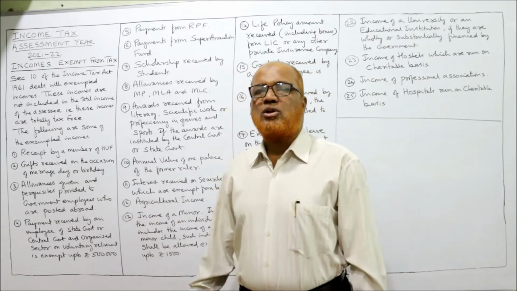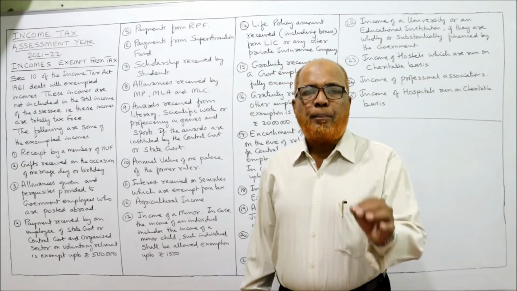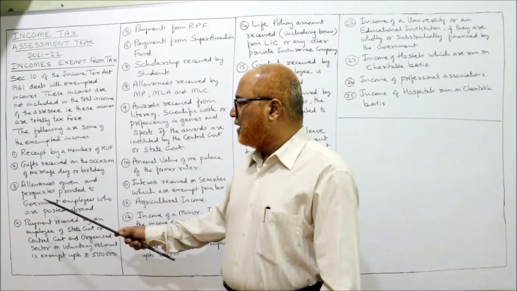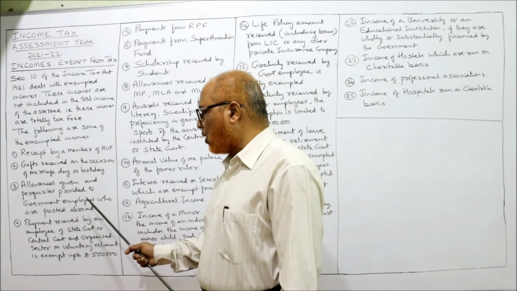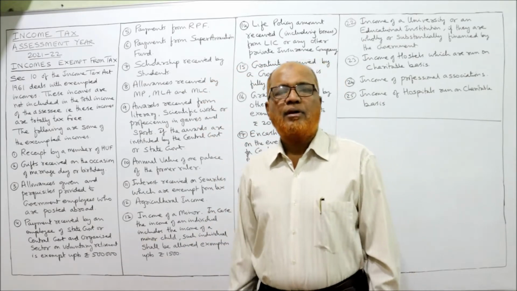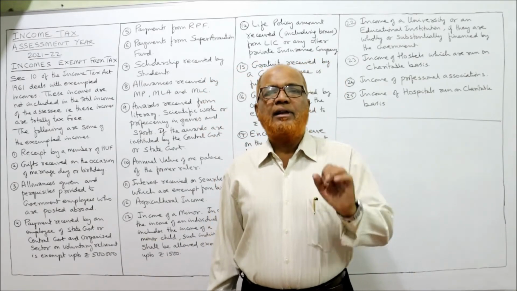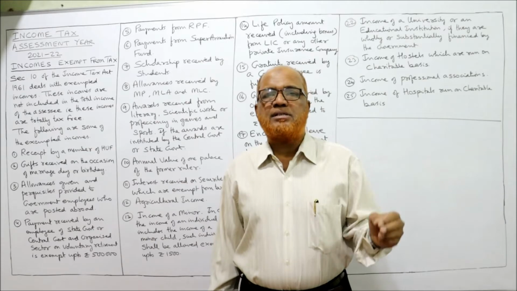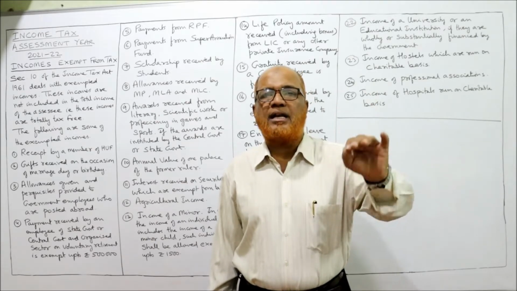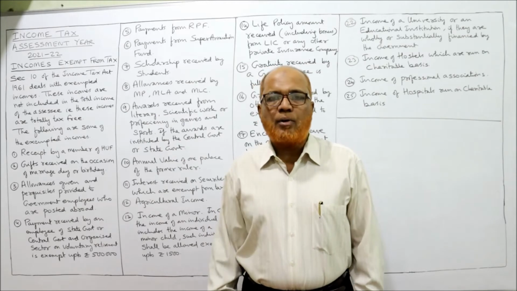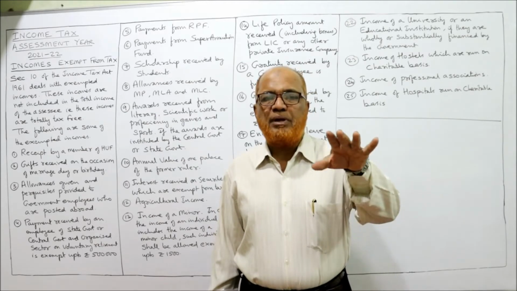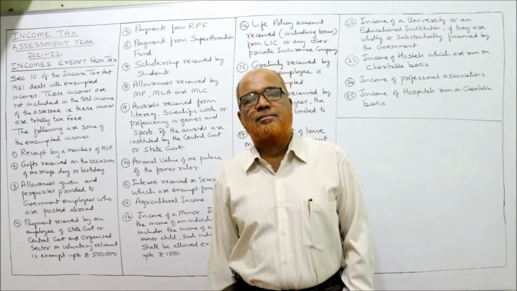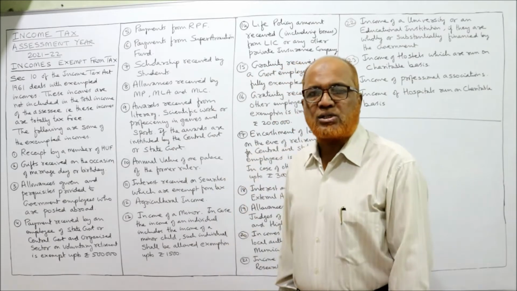Second, gift received on the occasion of marriage day or birthday. On personal occasions, if gifts are received, that is also completely exempted. Third, allowances given and perquisites provided to government employees who are posted abroad. The government will keep an embassy. The ambassador or other staff of the embassy are appointed by the government and sent abroad. So whatever allowances, perquisites are given by the government to employees who are posted abroad in other countries, the allowances and perquisites are tax-free.